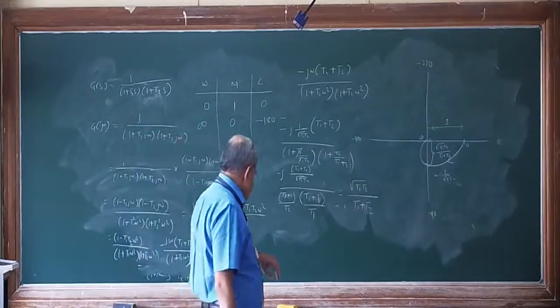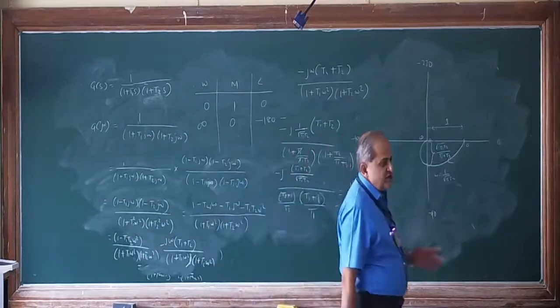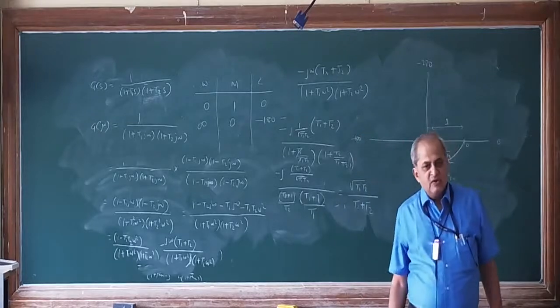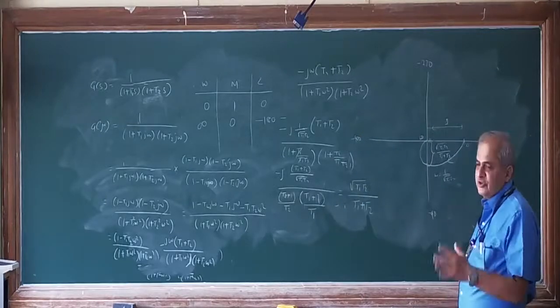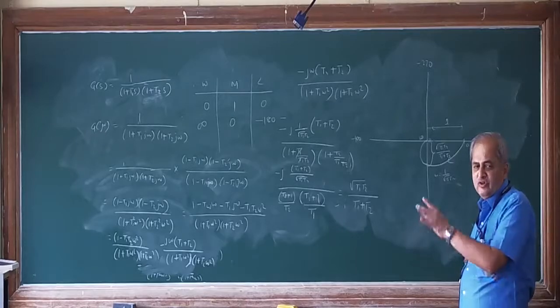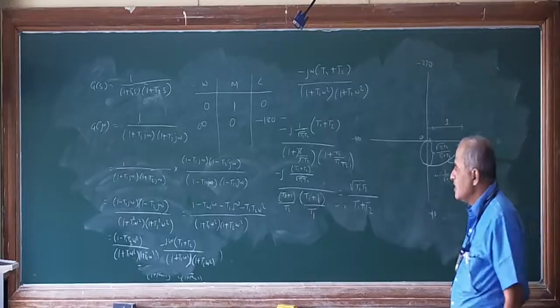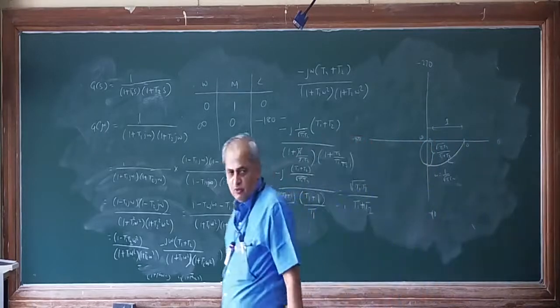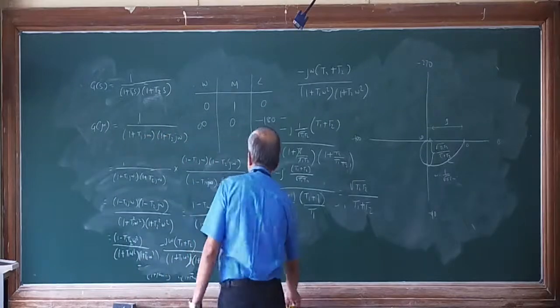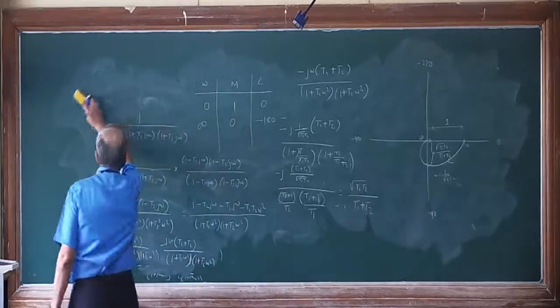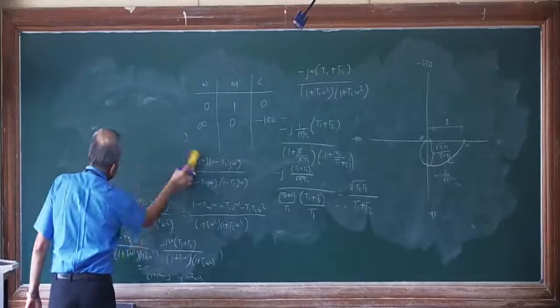Now, so far we have seen three types of problems. One first order pole, then one first order pole at origin and a first order pole, and then two first order poles. We can try to analyze these problems.